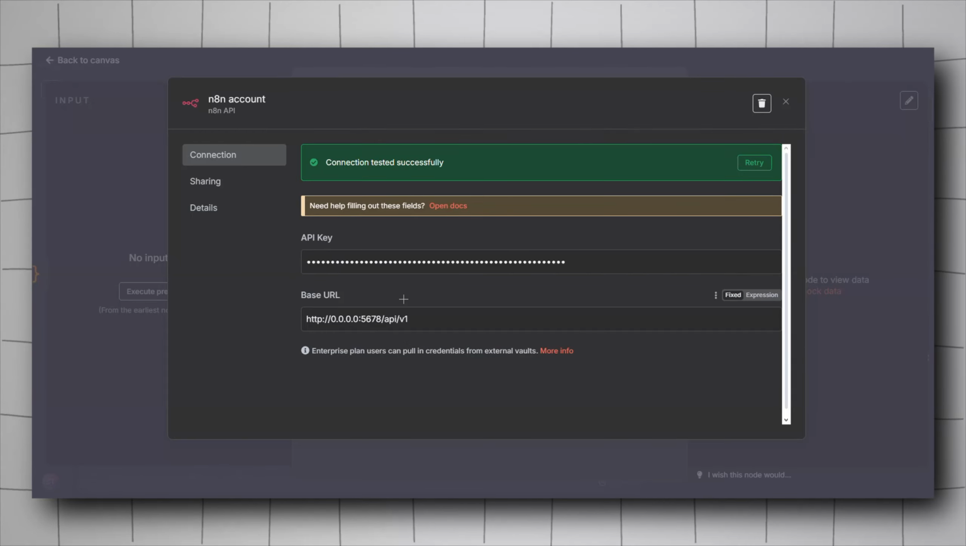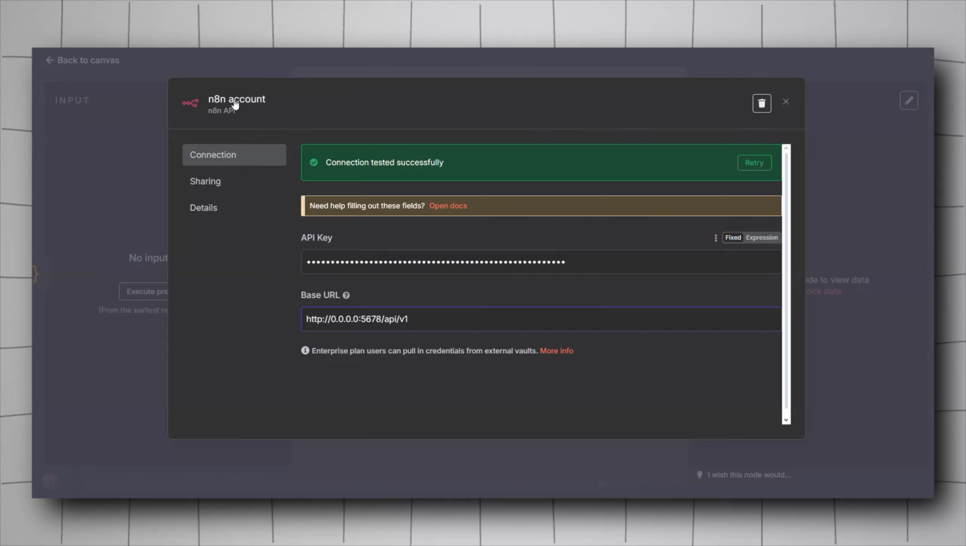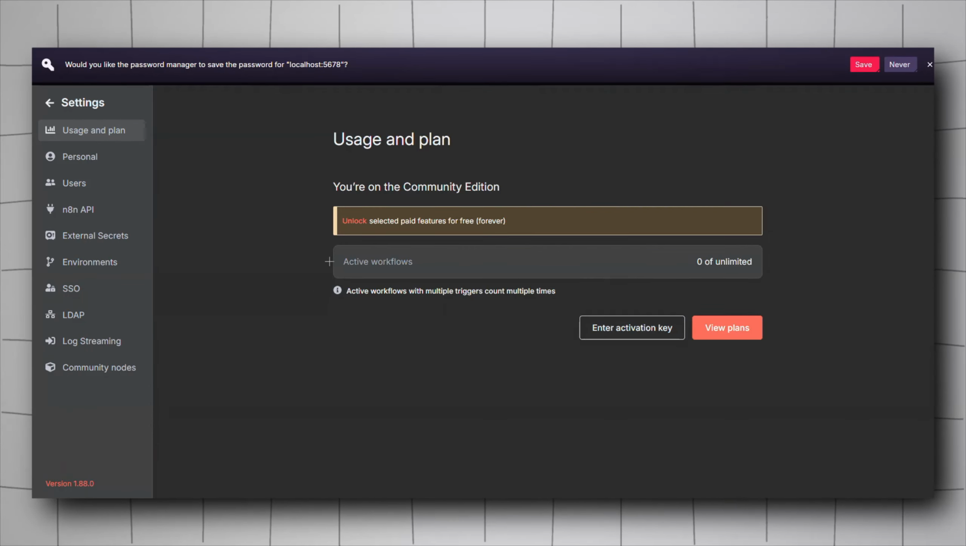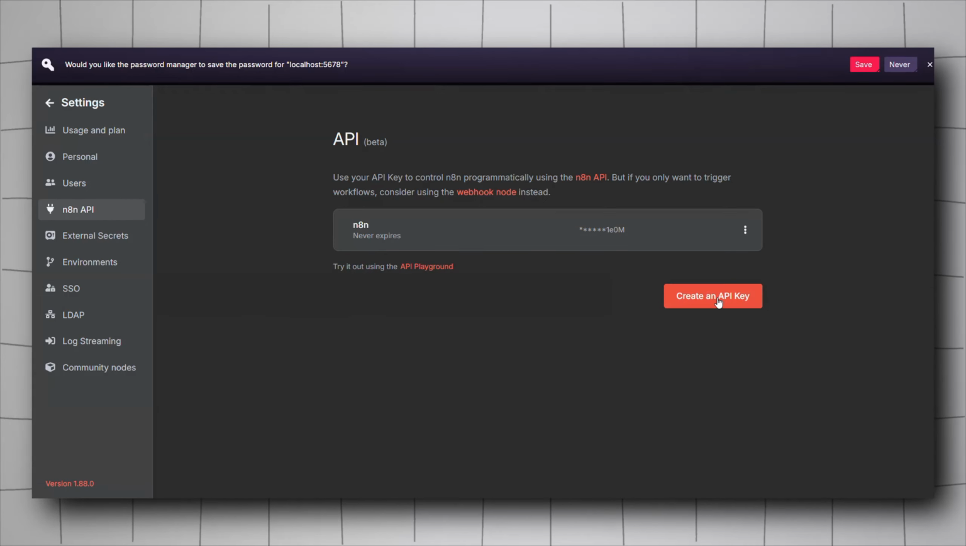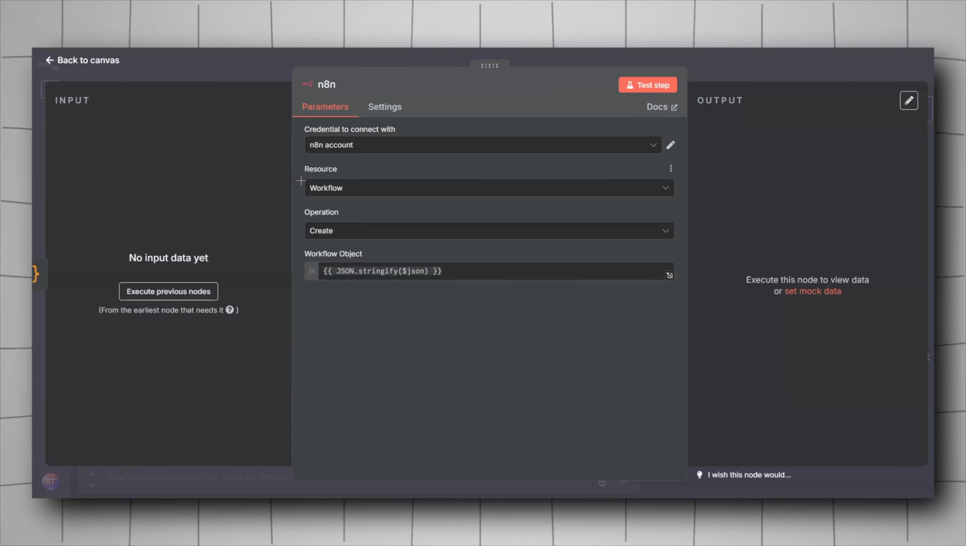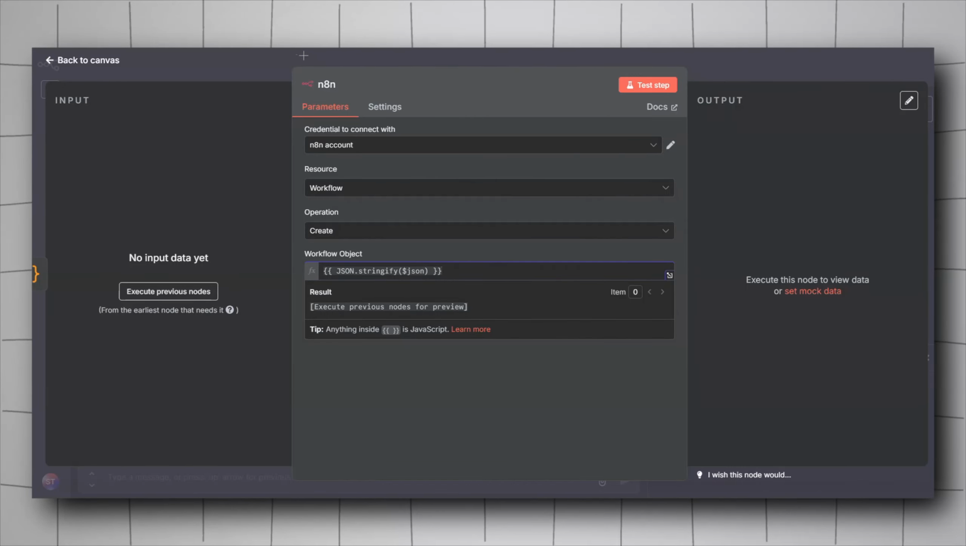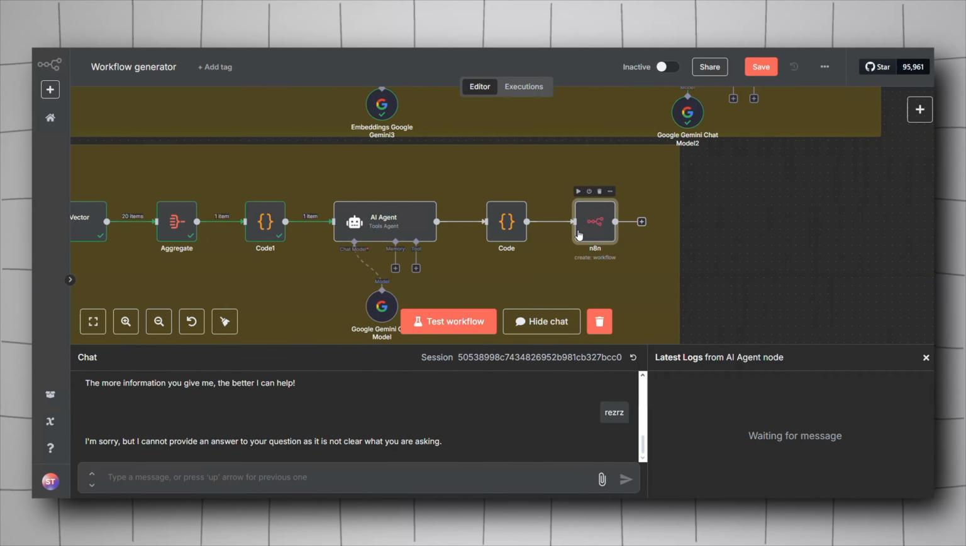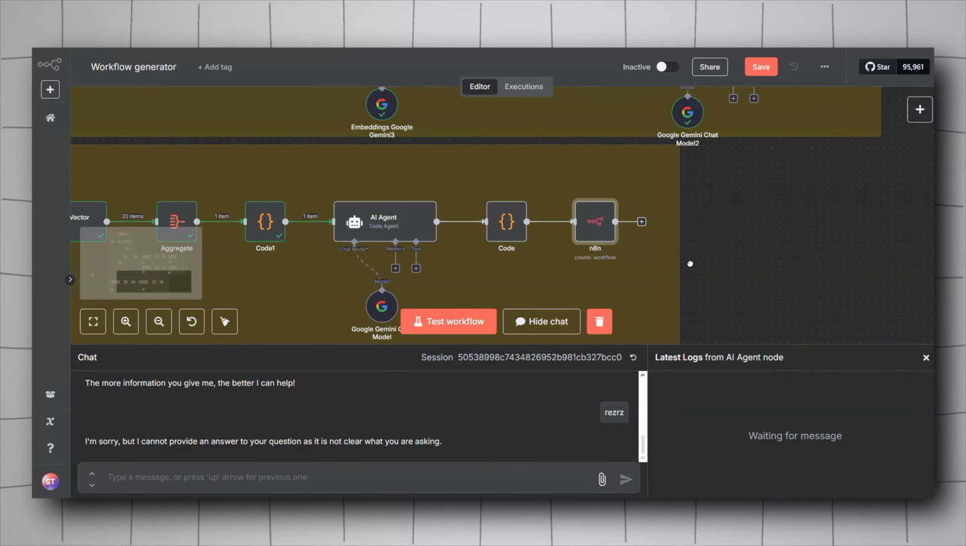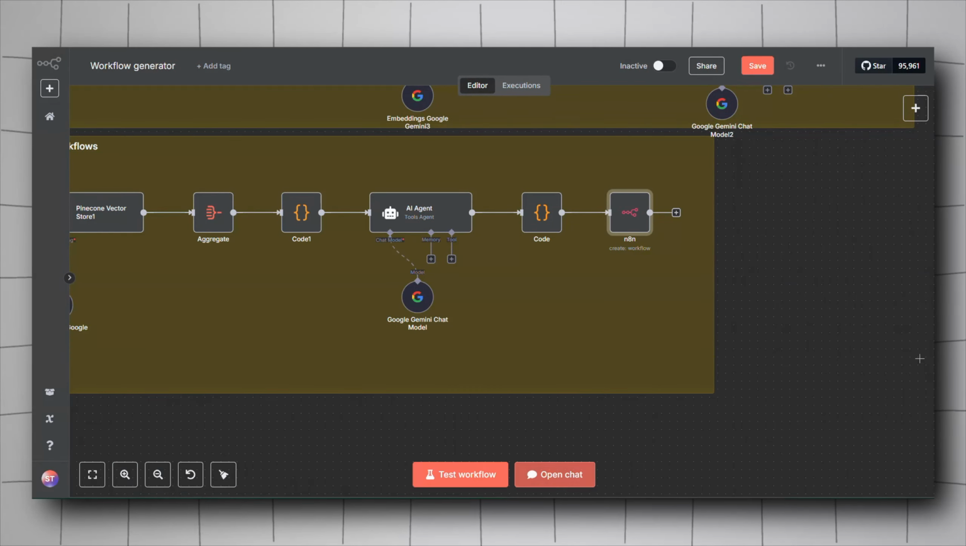Now, if you have hosted N8N on your local machine, it will have to be this URL here. For the API key, just go back to your N8N page. Go to settings and then go here, N8N API, and create an API key and paste it here. Alright, for the resource, keep it to workflow. For the option, create, and then drag and drop the output of this code node and put it here. It will be executed and created. We can start executing and testing our workflow.